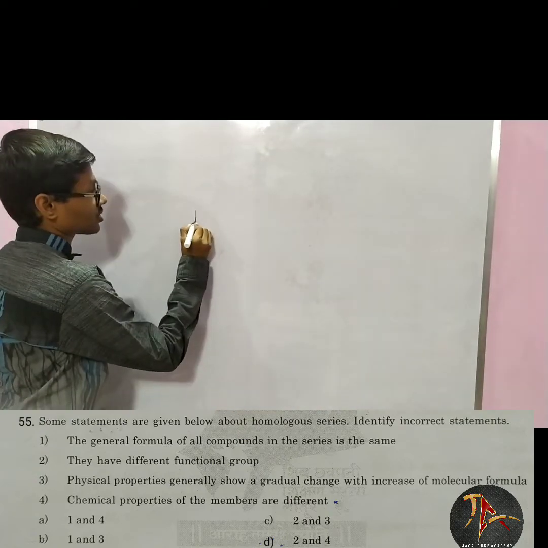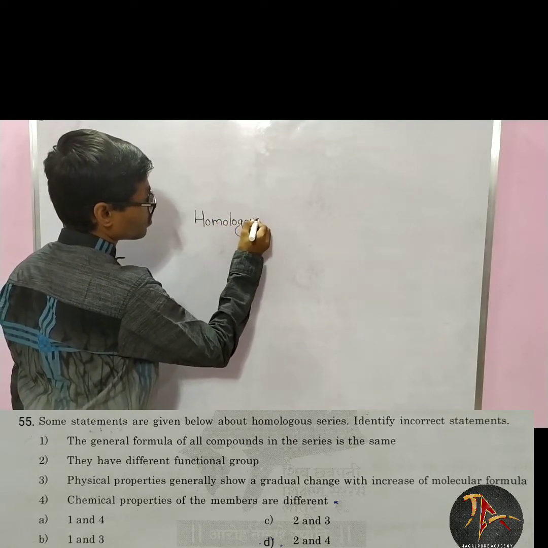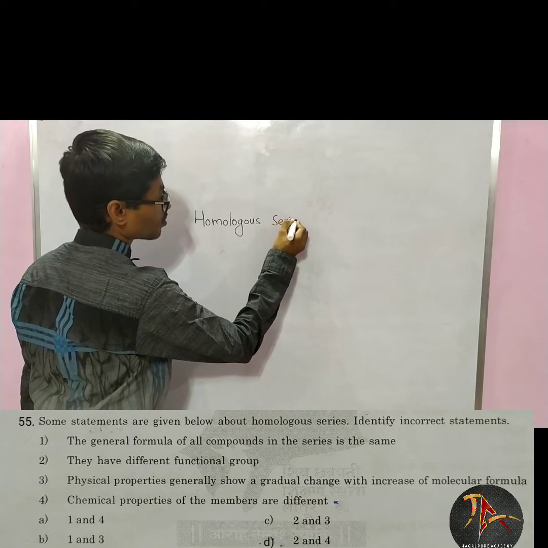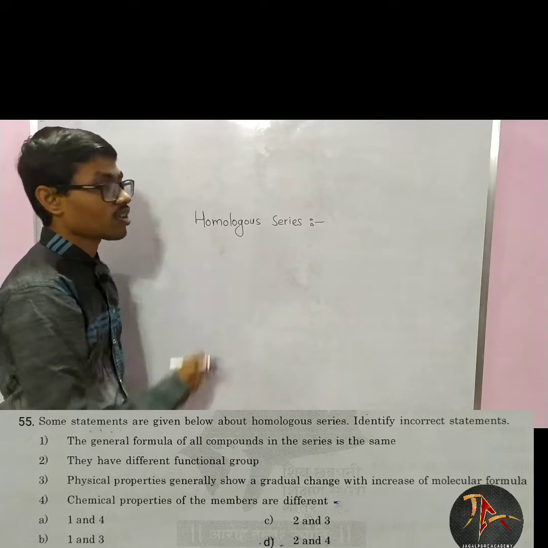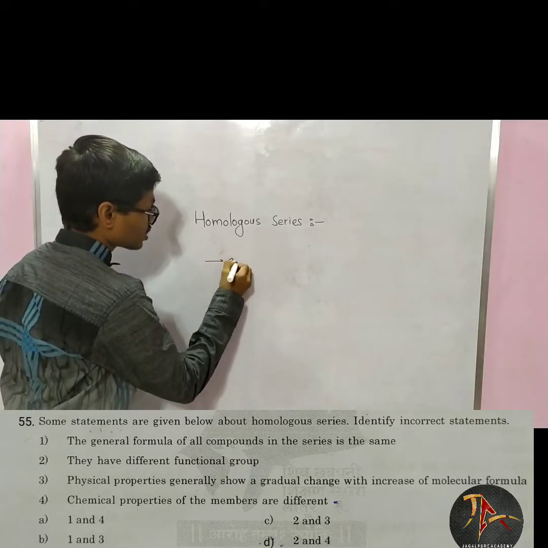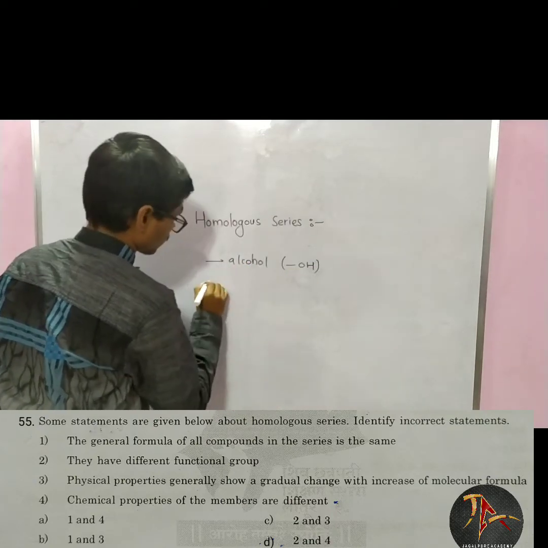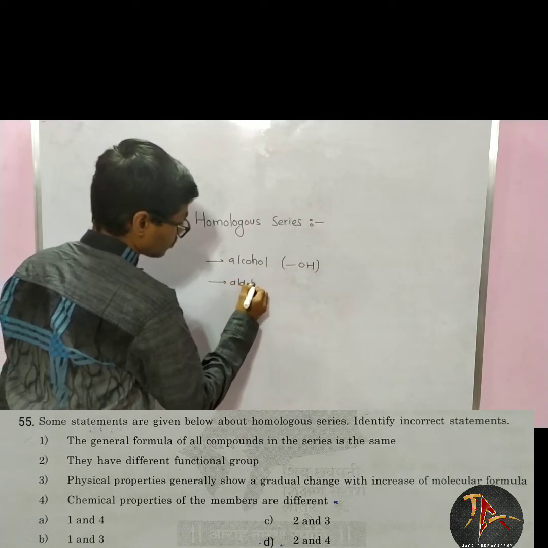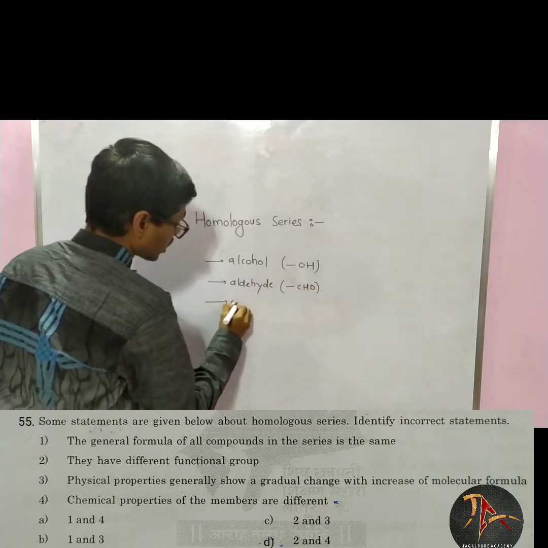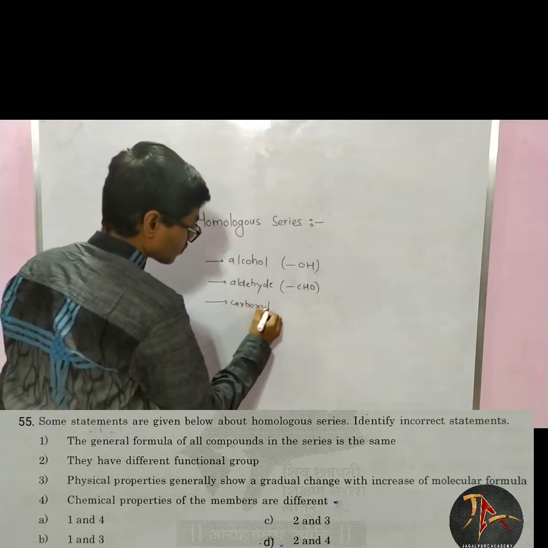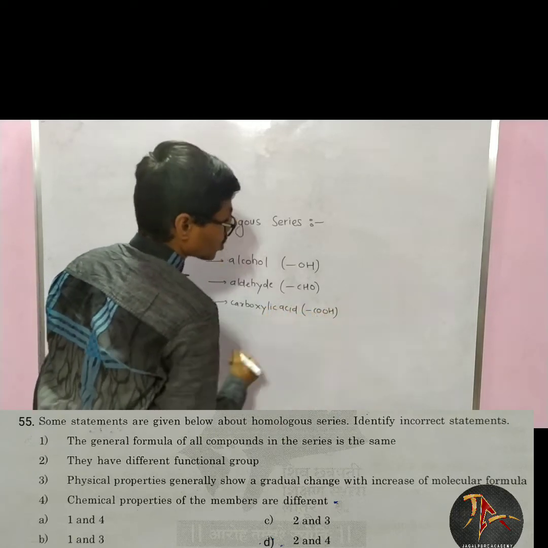Now what is homologous series? Homologous series. In organic chemistry, there are lots and lots of compounds. For such example, alcohol is there, OH group. Aldehyde is there, CHO group. Carboxylic acid is there, COOH group.